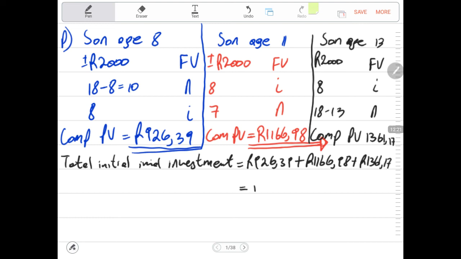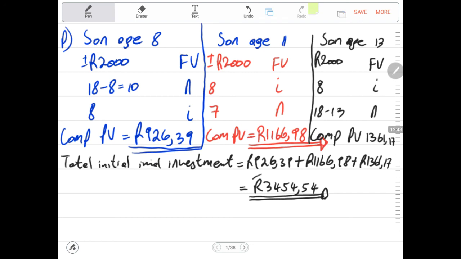So this will be the total of the three, which is 3,454 and 54 cents. So this is the amount that the father must invest now so that all the three children are able to receive the same amount of 2,000 when they all reach the 18th birthday.